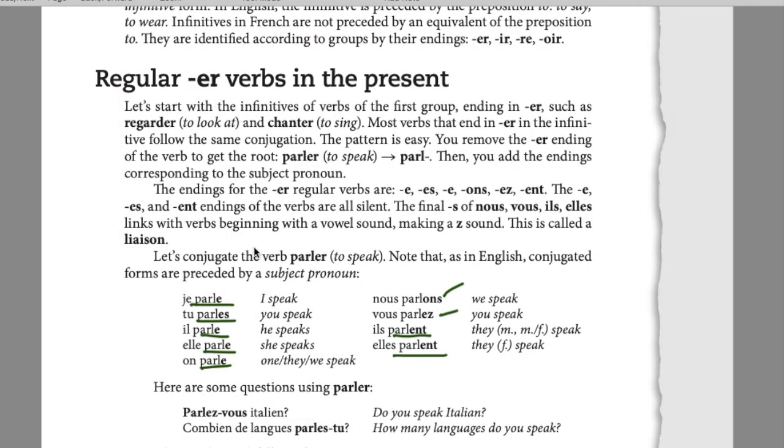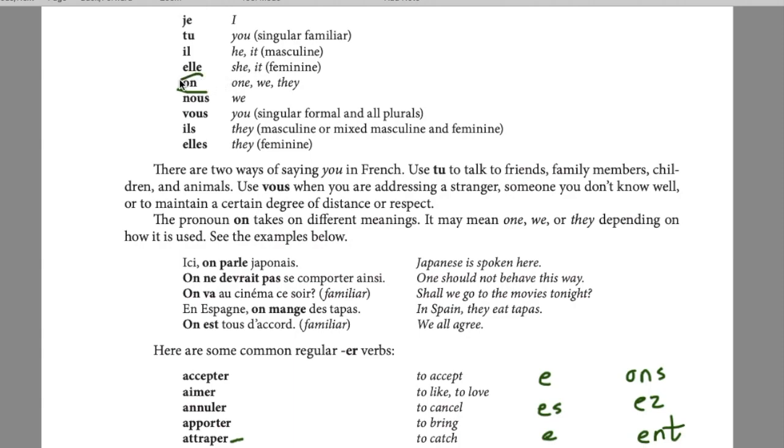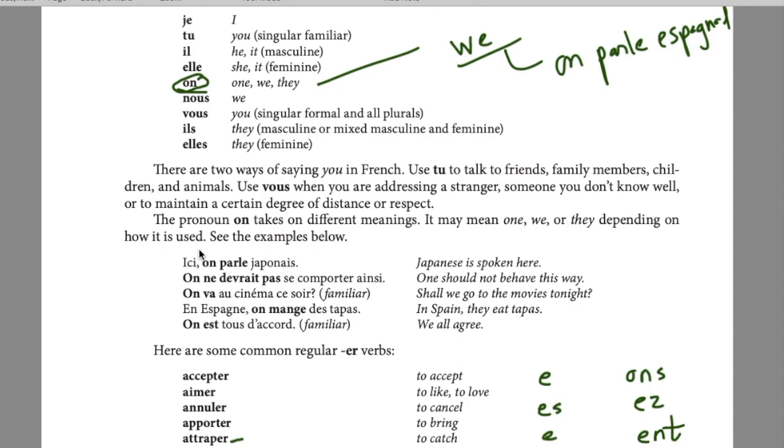So, regular ER ending verbs. I hope you remember the conjugations. We add E, ES, E, ONS, EZ, ENT, right? Are you clear with usage of ON as a subject pronoun? Informally it's "we." It could also be "one," like "one speaks Spanish." On parle espagnol ici. Okay, so all of those things.